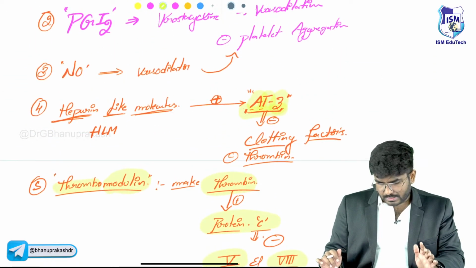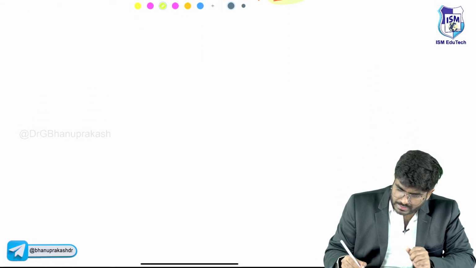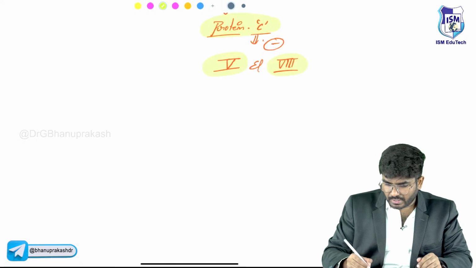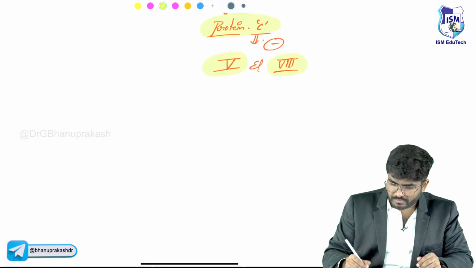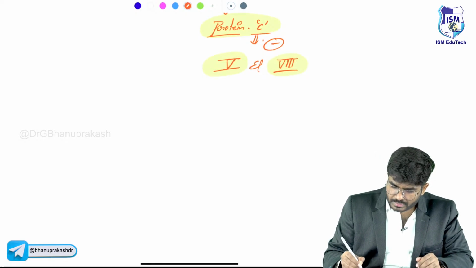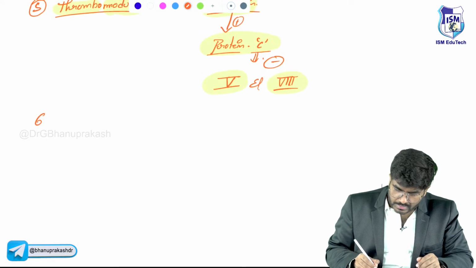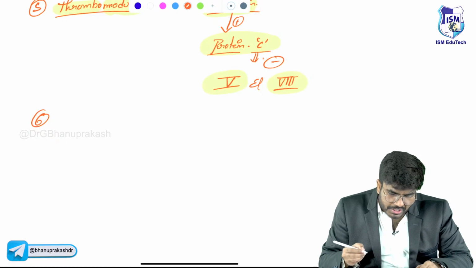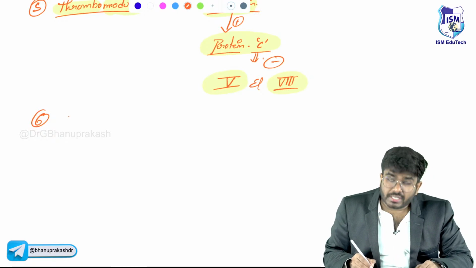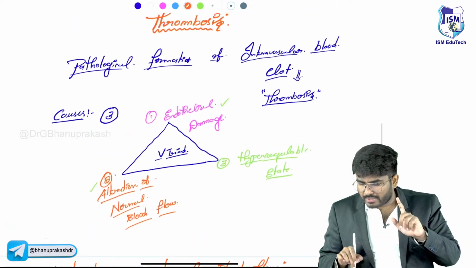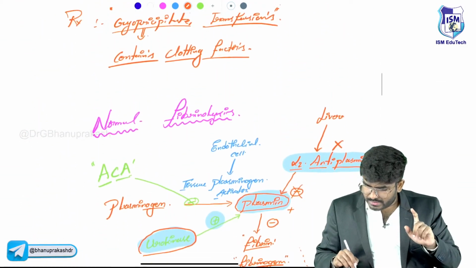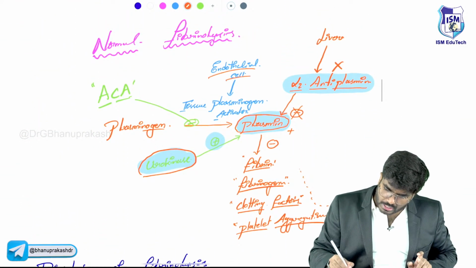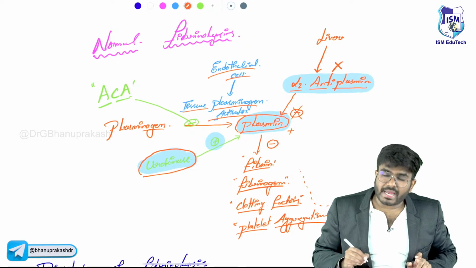Next, why endothelial damage? Now let's take the causes of endothelial damage. One thing I forgot here, worth mentioning. There is production of tissue plasminogen activator by endothelial cells. You already know it, in the beginning I explained it. The endothelial cells also produce tissue plasminogen activator, TPA.